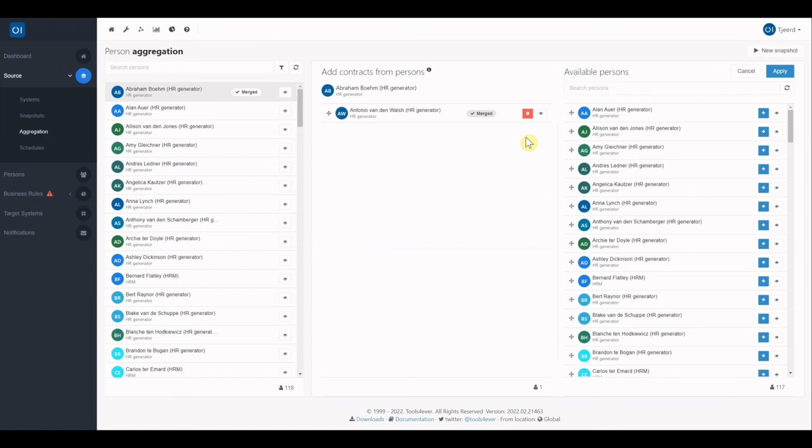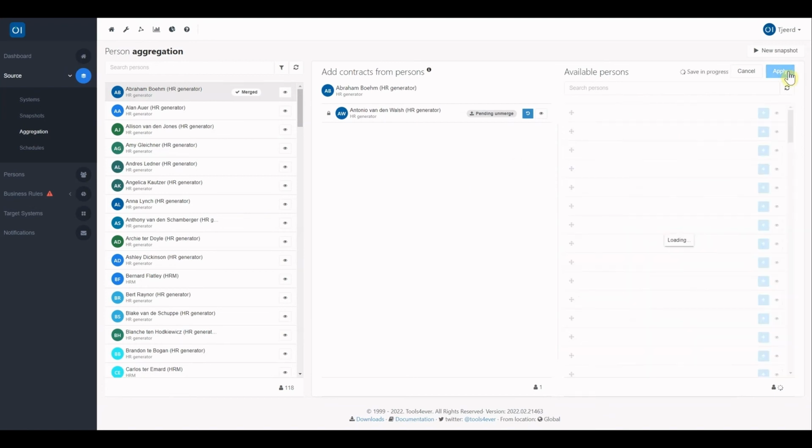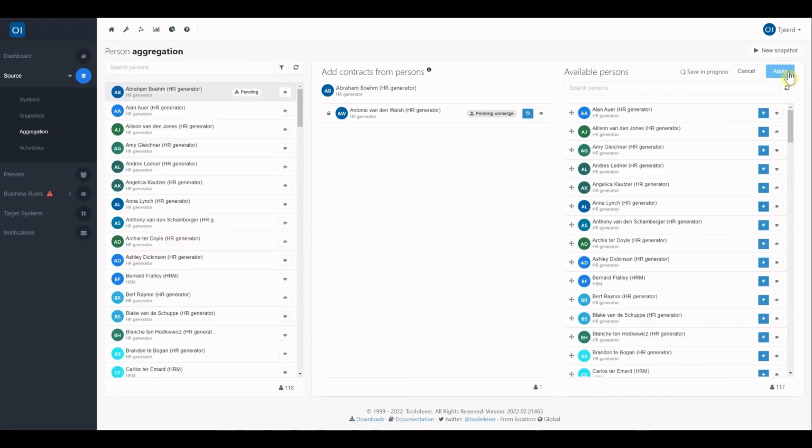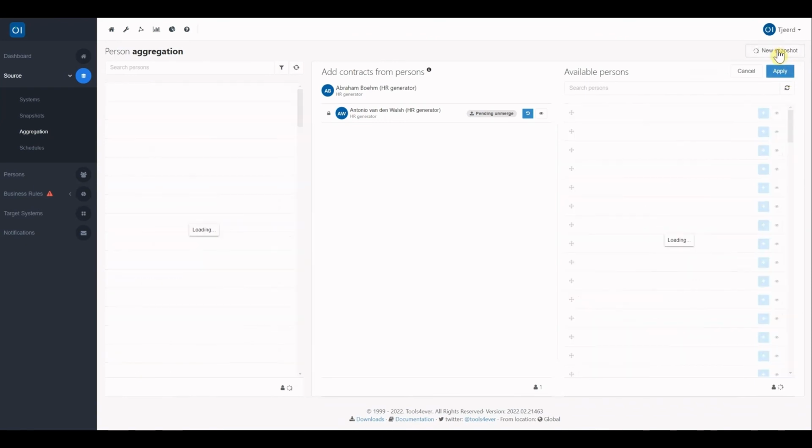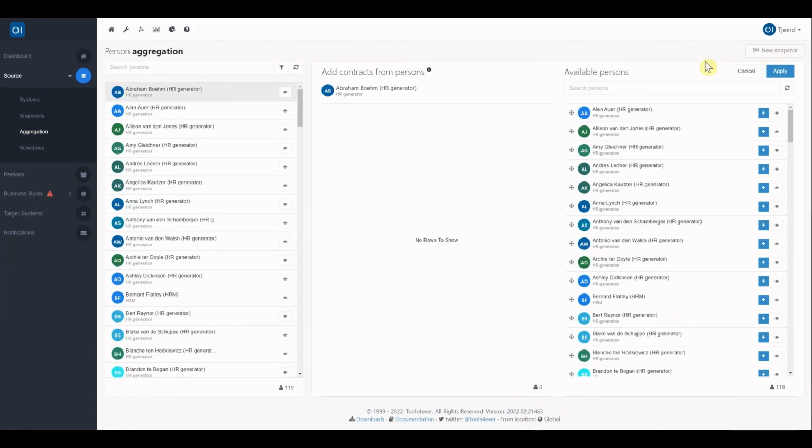You can see some similar steps here. It's a pending unmerge, which is because the unmerging will take place upon the creation of a new snapshot. To achieve this, we first have to apply the configuration change, and then we can create a new snapshot. Once we have created the new snapshot, the persons will be unmerged and recreated as single persons. So we still have the personal records of Abraham and Antonio back as well.